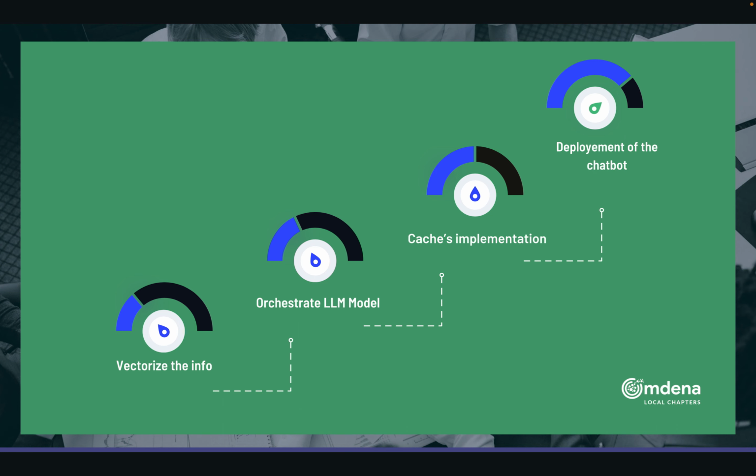And then we created the orchestration in Google Colab, where we use a large language model, open source, that we can take into account for all the parts of the system, so that it could take into account all the further implementation, like the cache, which is going to support us in saying what the previous conversation was, so that it could be taken into account for further prompts. At the end of the day, we deployed the chatbot in a visualization framework.